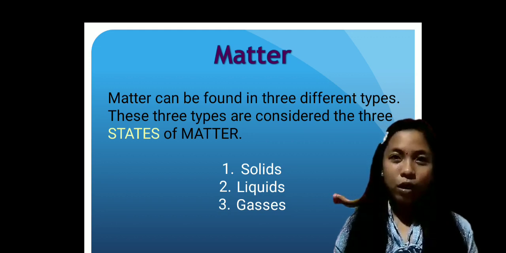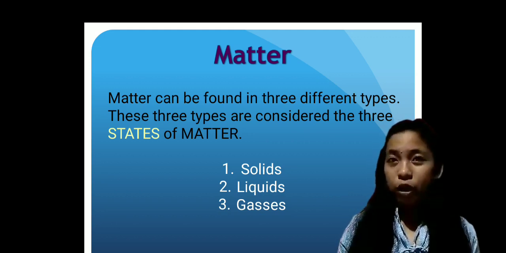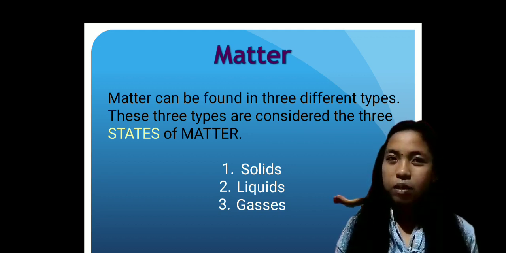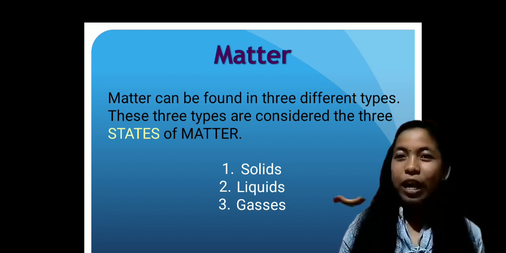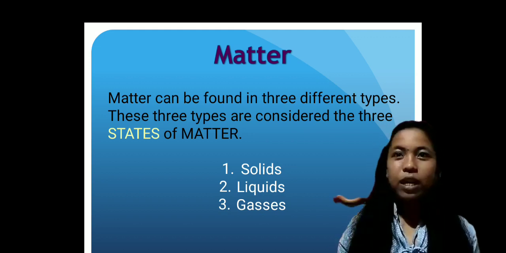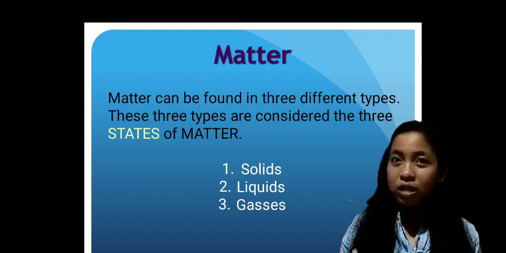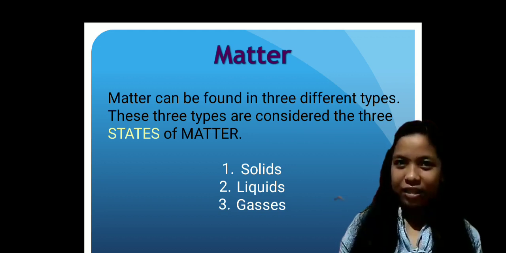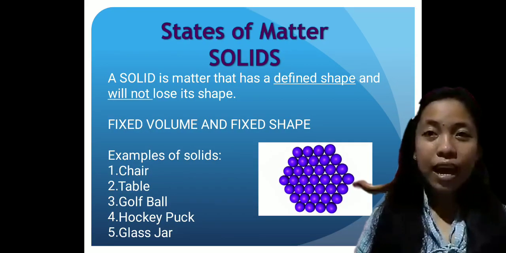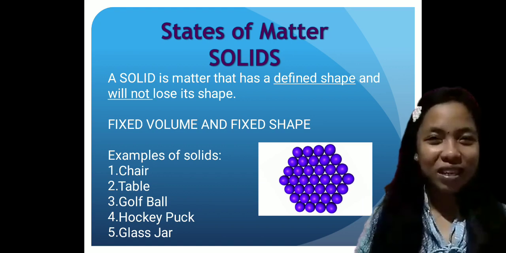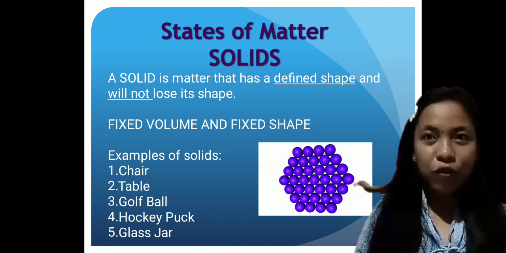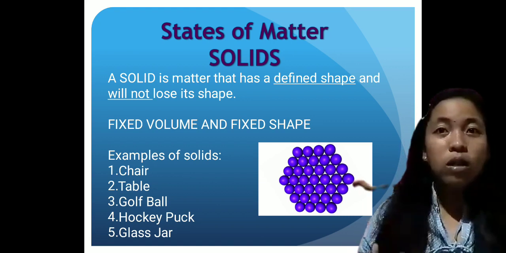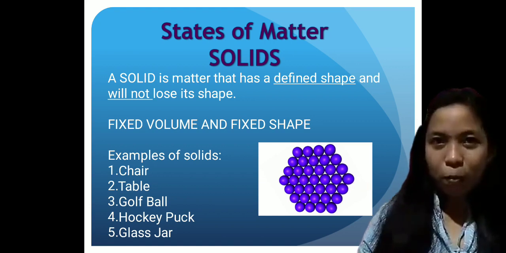We are all familiar with matter. The definition of matter is anything that has mass and volume and takes up space. Matter can be found in three different types, considered the three states of matter: solid, liquid, and gas. A solid is matter that has a defined shape and will not lose its shape, with fixed volume and fixed shape. For example, a chair, table, golf ball, hockey puck, or glass jar.